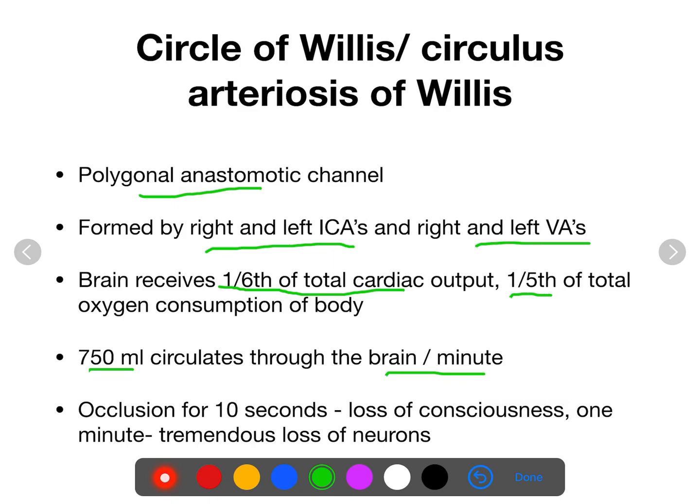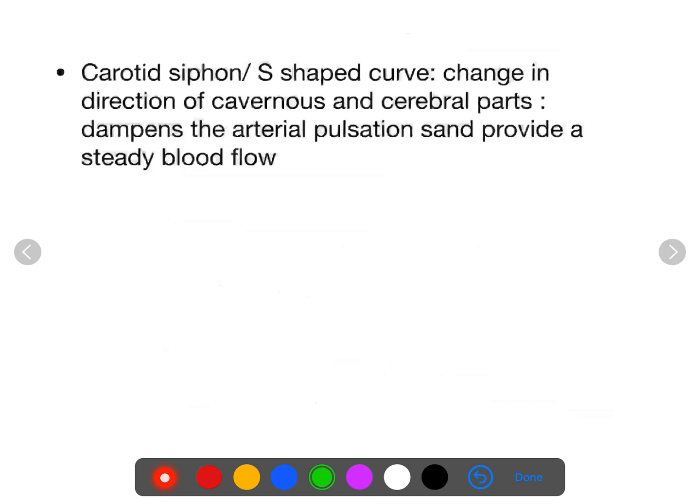Now you have heard of the carotid siphon, that is the S-shaped curve of the internal carotid artery because of its different course. The cavernous sinus part and the intracerebral part together form an S-shaped curve. That is, in the cavernous sinus it passes forwards along the floor and the medial wall of the cavernous sinus, and then it turns upwards at the anterior part of the cavernous sinus.